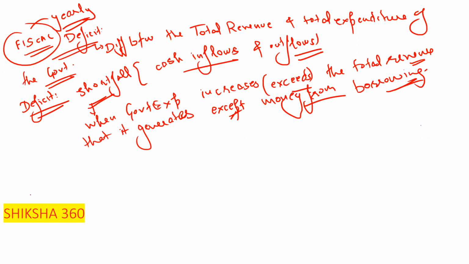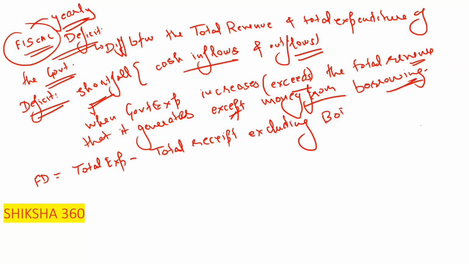So how can we represent the fiscal deficit? Fiscal deficit is total expenditure minus total receipts, excluding borrowings. This is how they will ask the question.